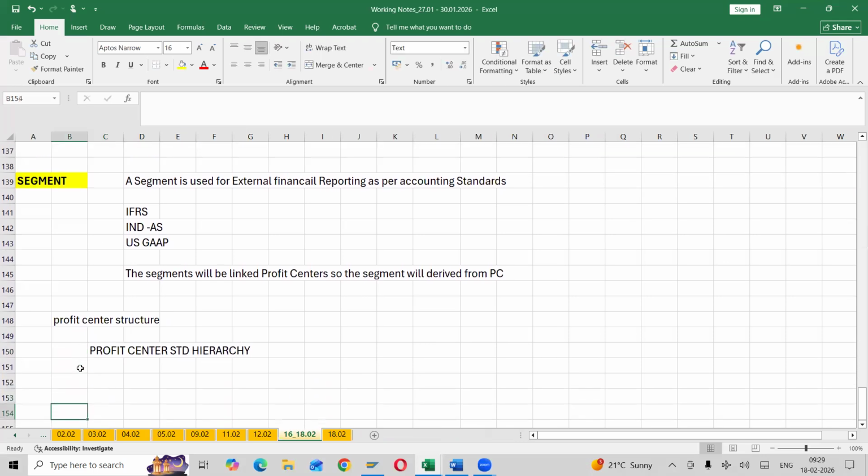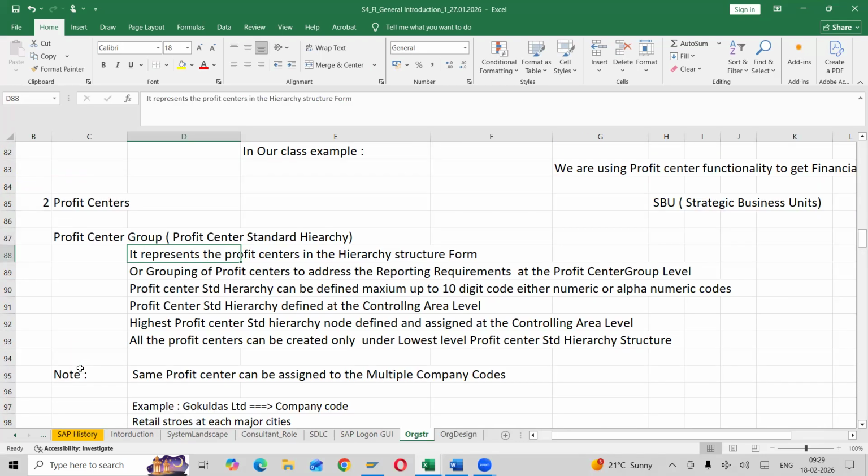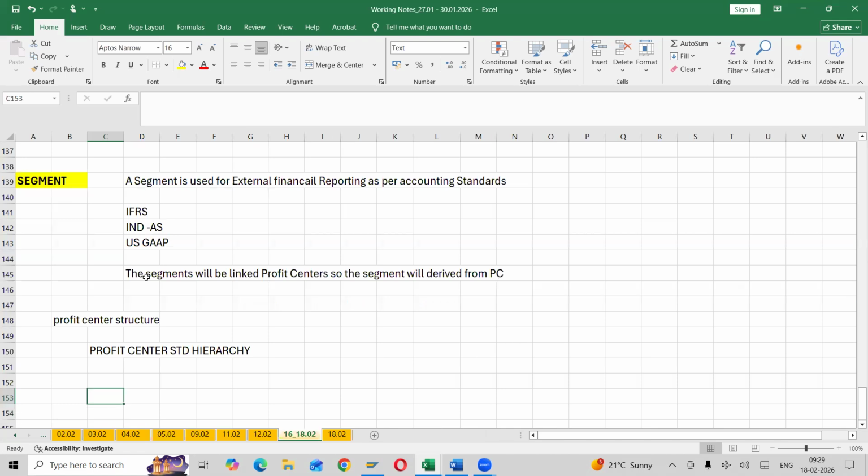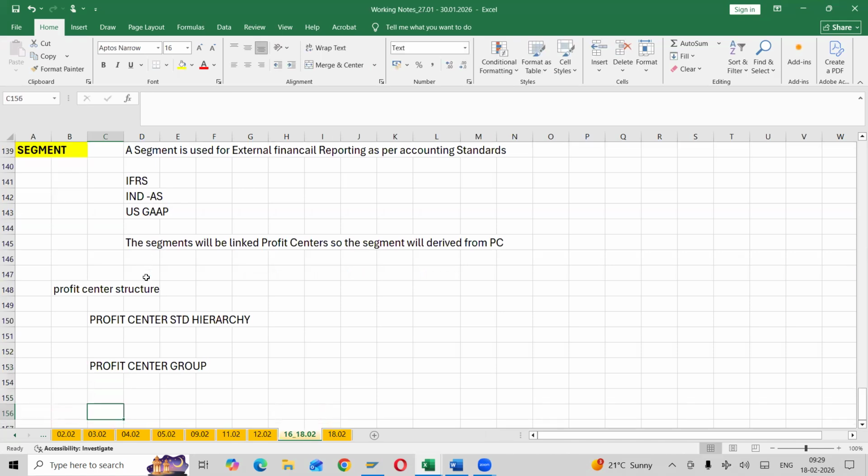Under that we will have profit center grouping, profit center group. For example, this group is Bajaj Electronics. Next one, profit center subgroup.